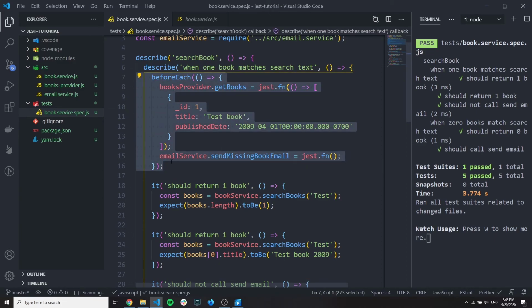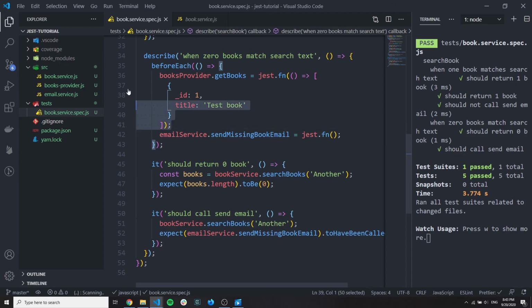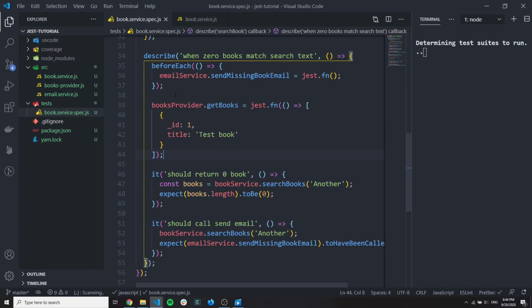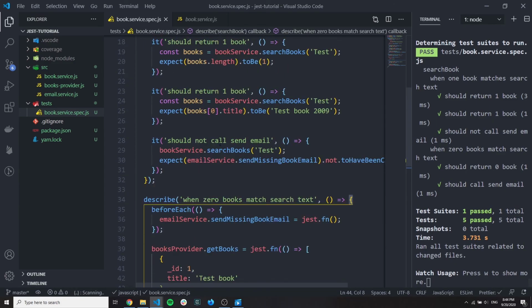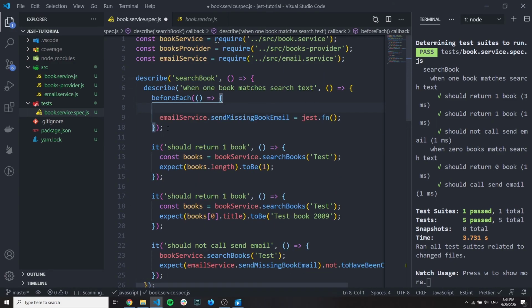And before each is very important, because if you mock function like this, you mock the whole service globally. Why is this important? Because I just want to show you one very basic example. For example, I take this out and put it somewhere here, and you should see the tests have failed. And let's also do the same for this block.